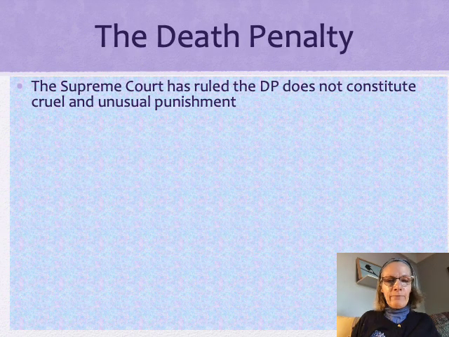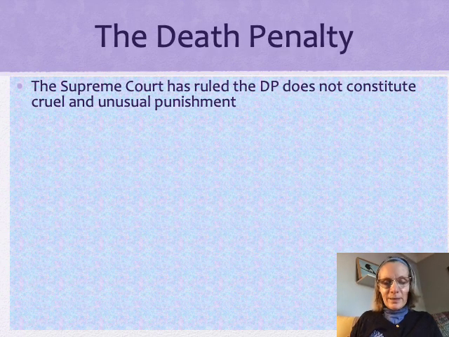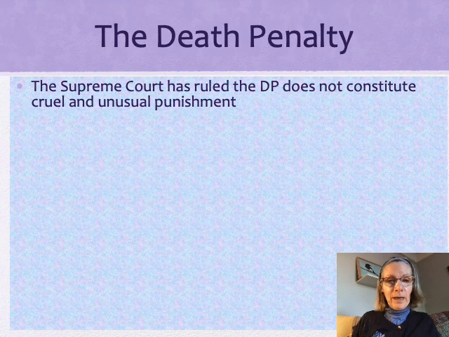So if you, for example, shoplift, and the sentence is chopping off the hand of the shoplifter, that would violate the Eighth Amendment, because the sentence is completely disproportionate. It's much harsher than the crime that has been committed.